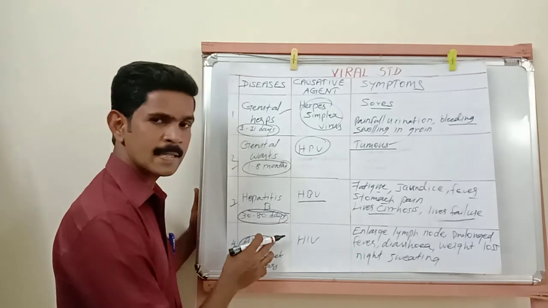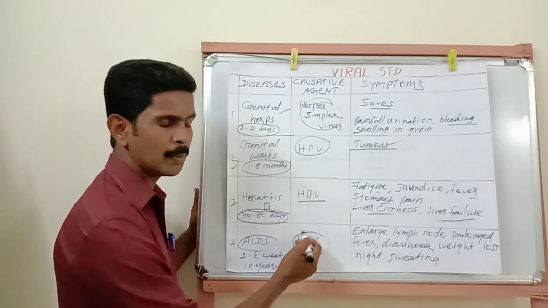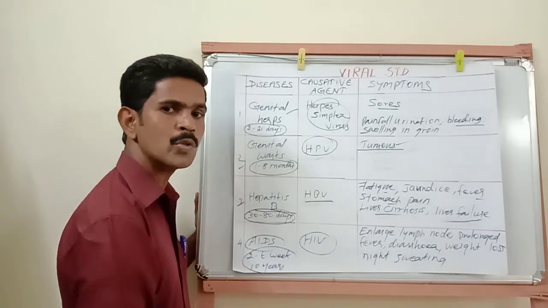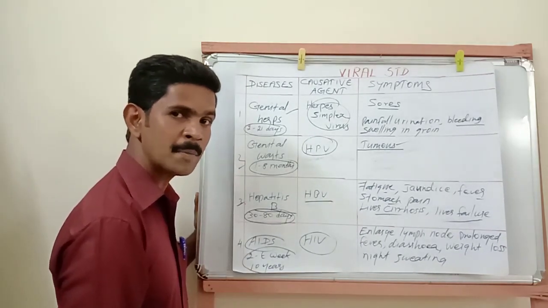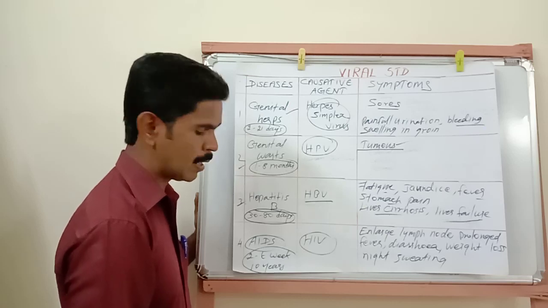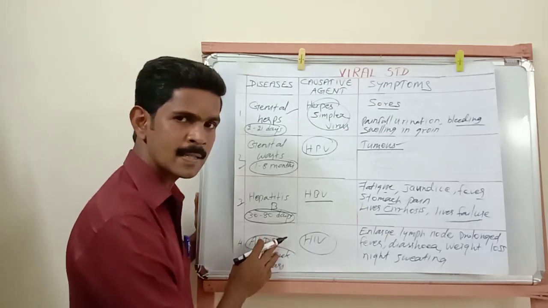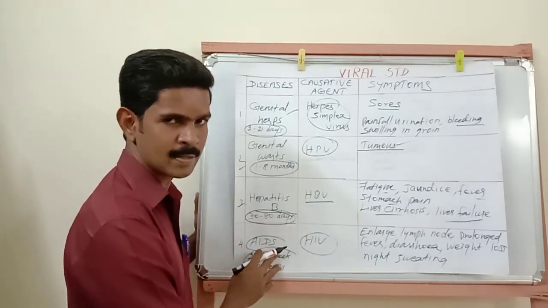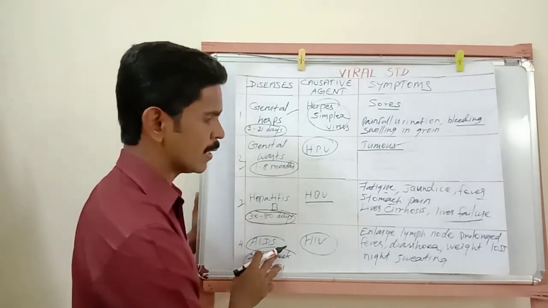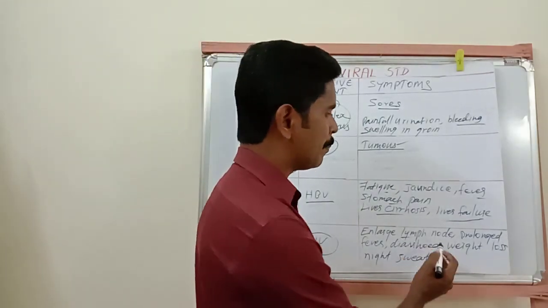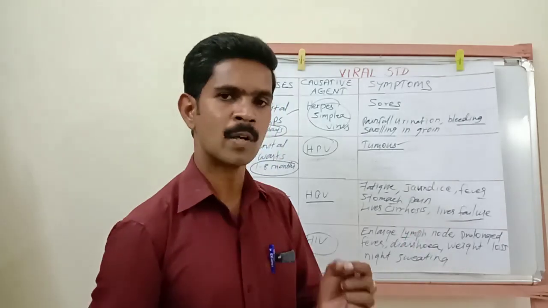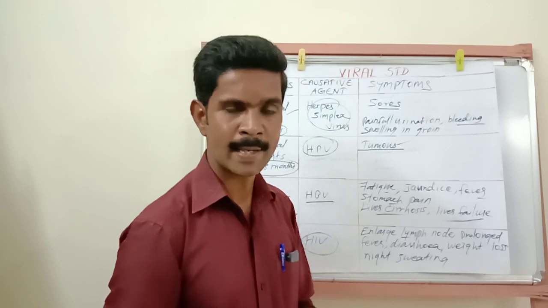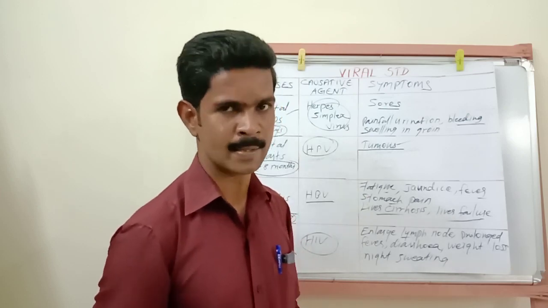This disease is caused by a virus called human immunodeficiency virus. The total incubation period is 2 to 6 weeks, maximum 10 years. And one important point about this disease is that there is no medicine for this viral infection, this AIDS disease. Then the symptom, enlarged lymph node. Here lymph node is one of the very important organs of our immune system. So the size of this lymph node is increased.